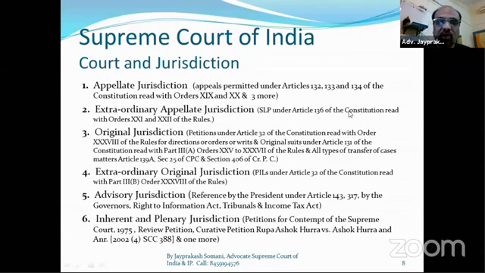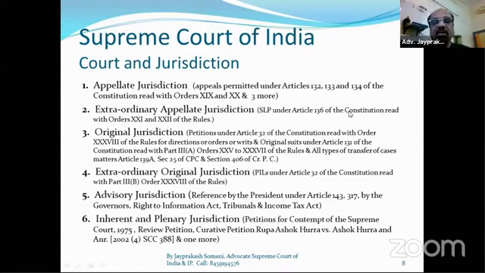That is the question, because there are so many lower courts below the Supreme Court. High Court is there, then District Court, then Tehsil Court. All these courts enjoy original jurisdiction. Then how is the Supreme Court also enjoying original jurisdiction? The Supreme Court is the apex court of India. We think it should entertain only appellate matters. But no, friends, there are some cases where the Supreme Court has that jurisdiction only.